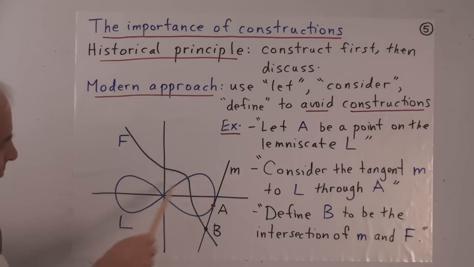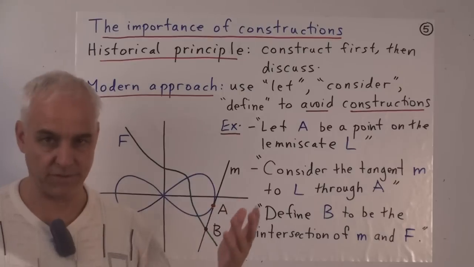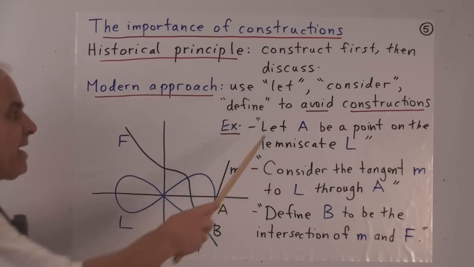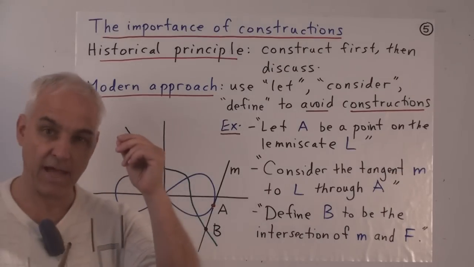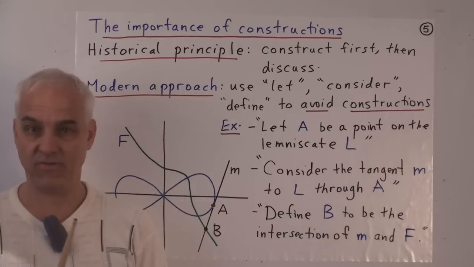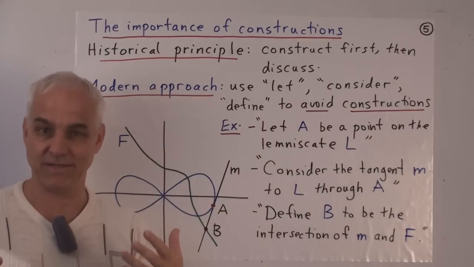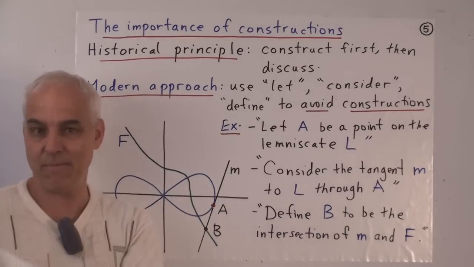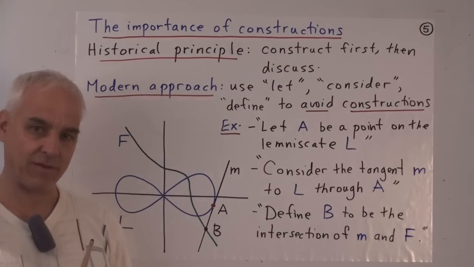Here's a lemniscate L. It's a classical curve. And here's another cubic curve. Let's call it a folium F. And this is the kind of thing that we say in modern mathematics in the year 2000, roughly. We say, for example, let A be a point on the lemniscate L. And in our minds, that conjures up this point A on the lemniscate. The phrase itself is a construction in some sense. It's a grammatical construction which we interpret as a mathematical construction. So suddenly in our minds we say, okay, now we have a point A on the lemniscate.